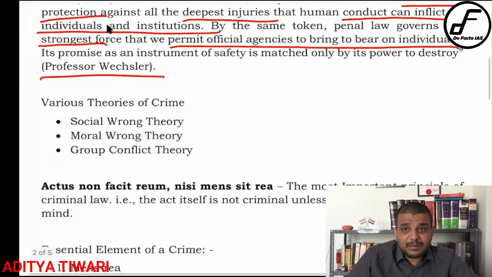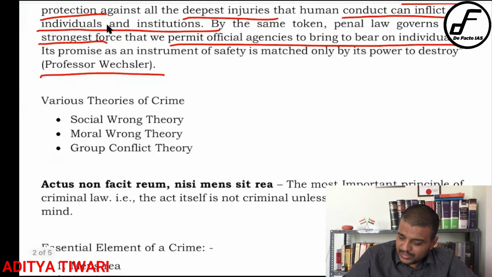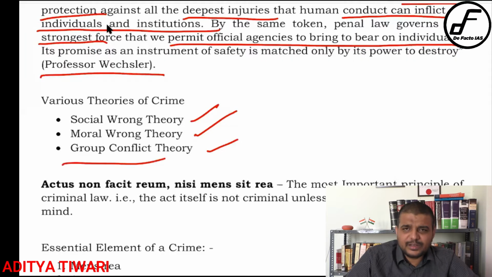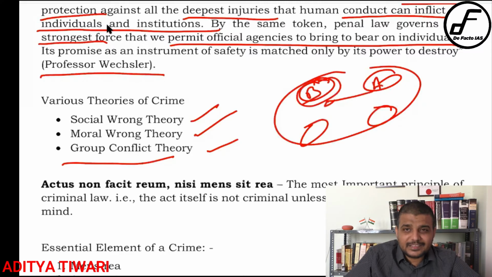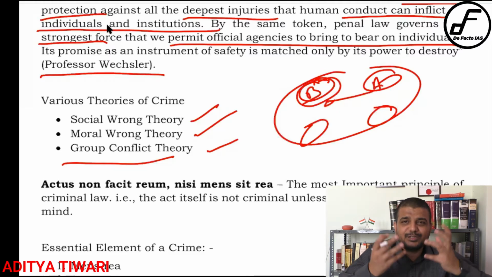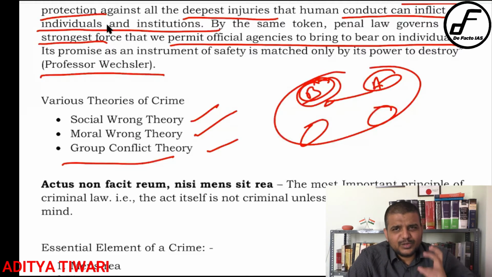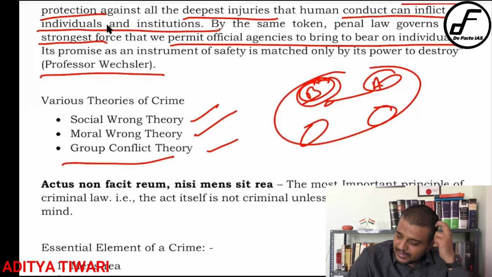Then there are various theories of crime. I am not going into detail, but I have given a note so that you can study more about them. Social wrong theory, group conflict theory. Group conflict means that in a society there are multiple groups of people, and each group has its own interest. Suppose group A tries to violate the interest of group B, it resists, and it resists with criminal force, and that gives rise to crime. Understand? That is the group conflict theory, and I suppose it is a very aptly suited theory. Ultimately, whatever law you make is to protect the interest of a particular group.